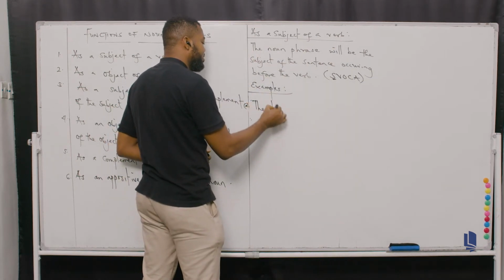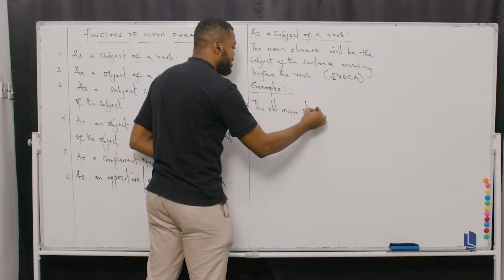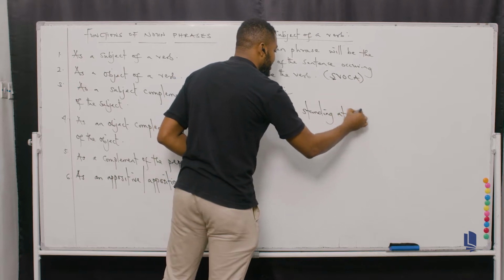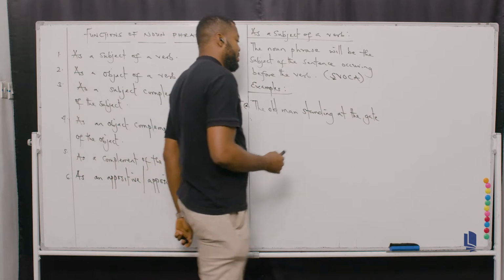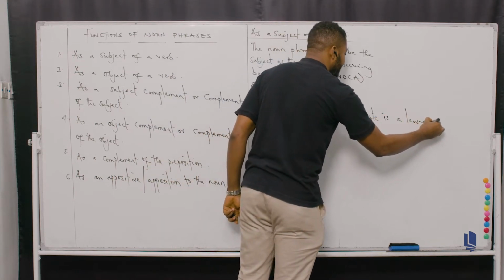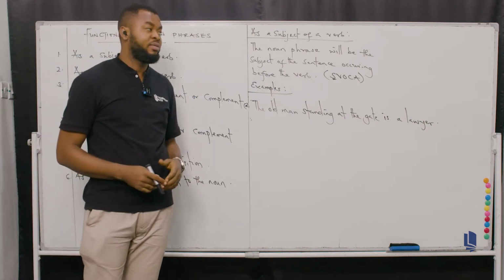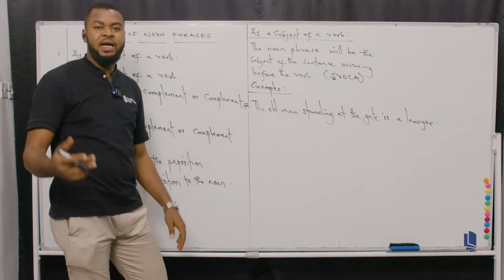The old man standing at the gate is a lawyer. Can you see? So this is the particular sentence written at a stretch, okay? I have to maximize the space so that you can see very well. Now let's do the analysis together.